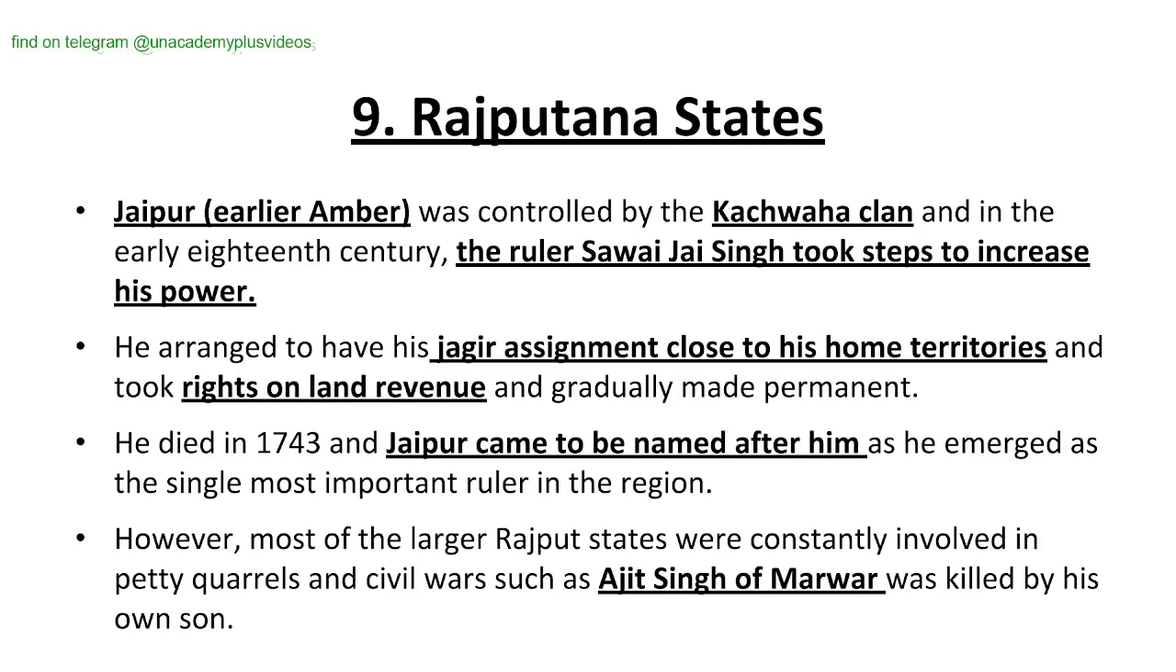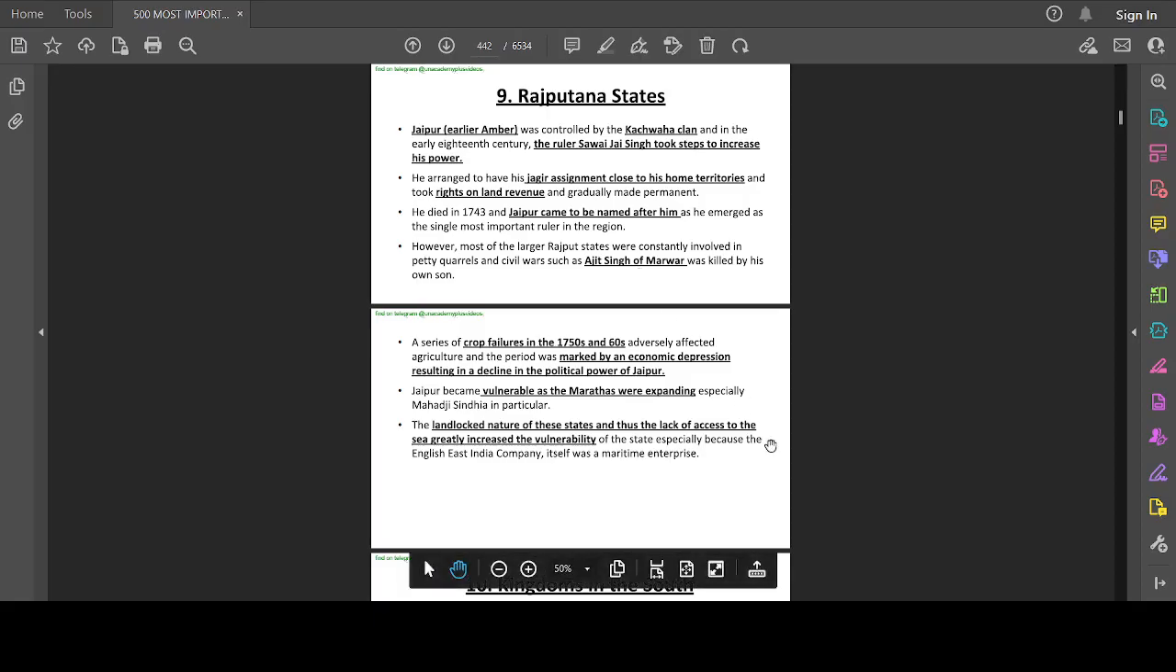Moving forward, Rajputana states. Jaipur, earlier called Amber, was controlled by the Kachwaha clan, and in the early 18th century, the ruler Savai Jai Singh took steps to increase his power. The name of the ruler is important, that is Savai Jai Singh. Okay.